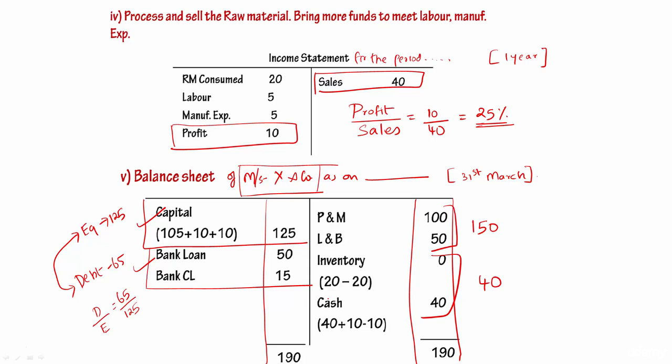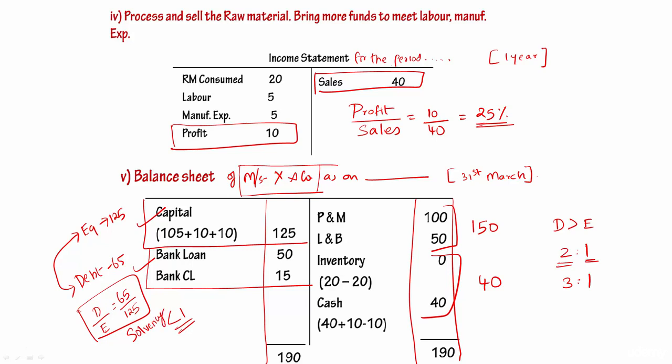We have to worry if the debt is greater than equity, and even there we have a comfort zone. That is, debt can be greater than equity, say in the pattern 2:1, it means for every 1 rupee of equity, debt can be 2 rupees. It means debt can be twice, or we can even go up to 3:1. For every 1 rupee of equity, debt can be 3 times of equity. But here I'm not doing the calculation, but we can understand that debt is not even equivalent to 125. It is below 125. It means the ratio is actually less than 1. So it's a very, very comfortable scenario. Okay, so that's about debt equity, which talks about solvency of the business.